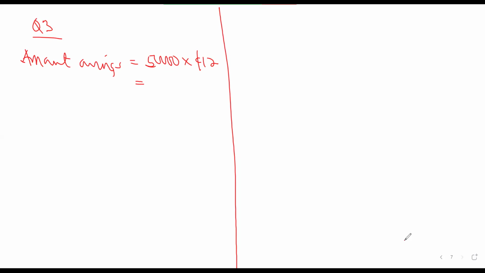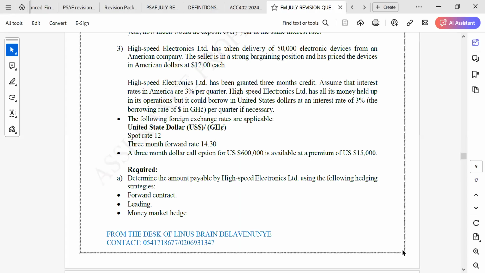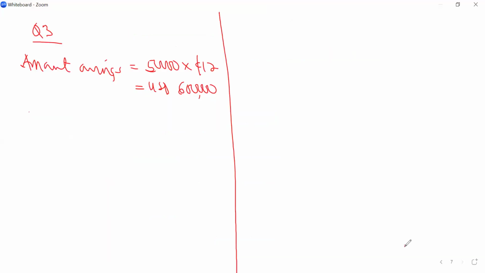So that will give us 600,000 USD. We are going to be paying 600,000 USD. If we are using a forward contract, how much is the bank giving to us in 3 months' time? 14.3.